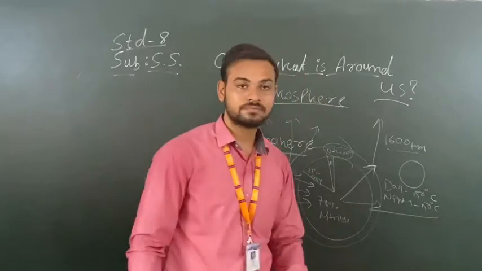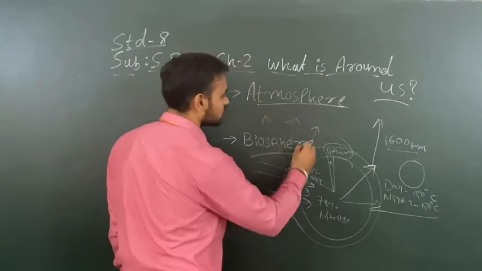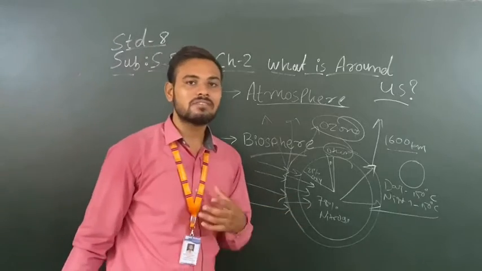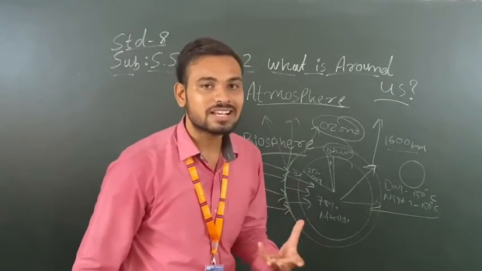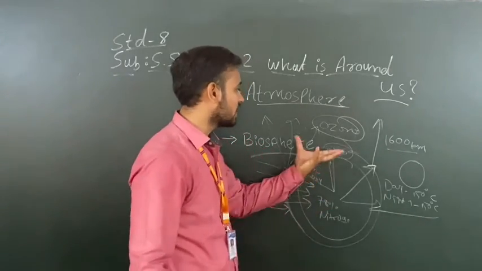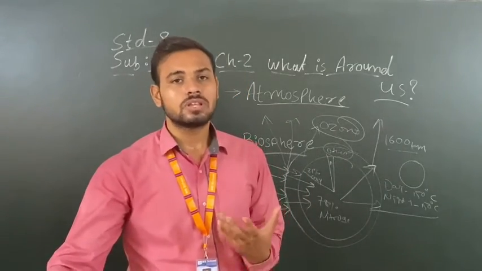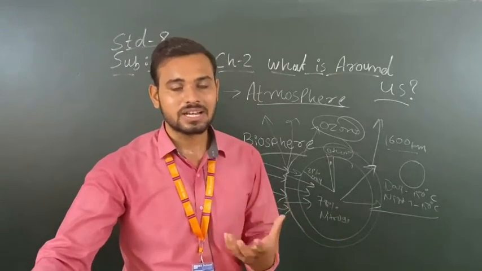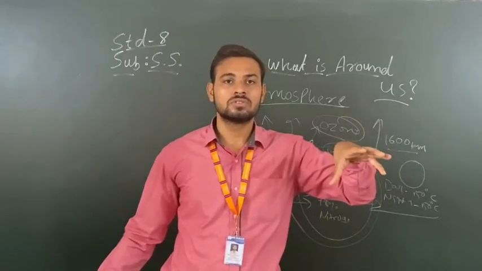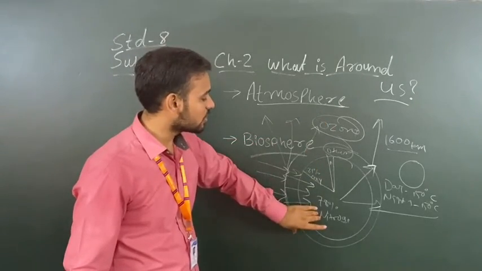Now there is also one layer in the atmosphere known as the ozone layer. This ozone layer protects us from the harmful ultraviolet rays of the sun. These ultraviolet rays can burn your skin, and we can also have eye problems. So this is a very important layer for us. Ozone gas is present in abundant form in the morning at open grounds and near the sea coast. So this is about ozone, and this is the main feature of the atmosphere.